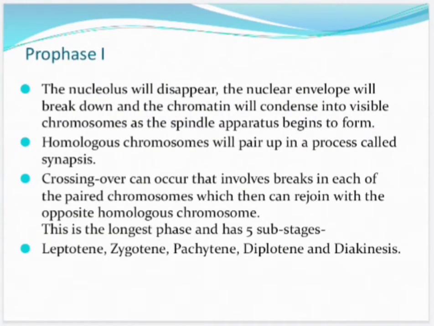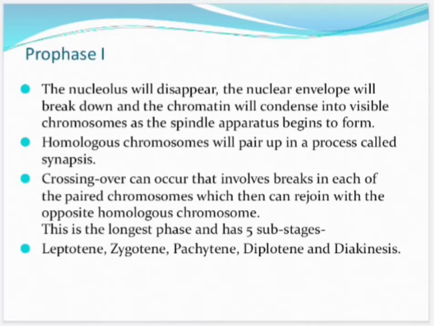Now first of all, prophase first. During prophase first, the nucleolus will disappear, the nuclear envelope will break down and the chromatin will condense into visible chromosomes as the spindle apparatus begins to form. Homologous chromosomes will pair up in a process called synapsis.